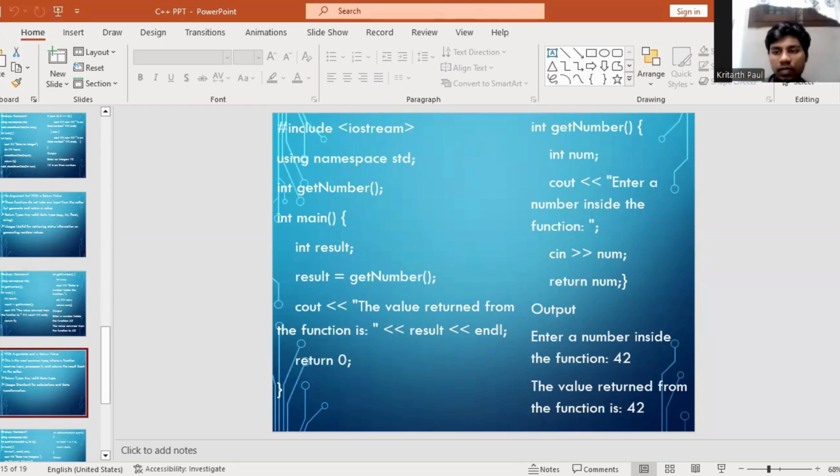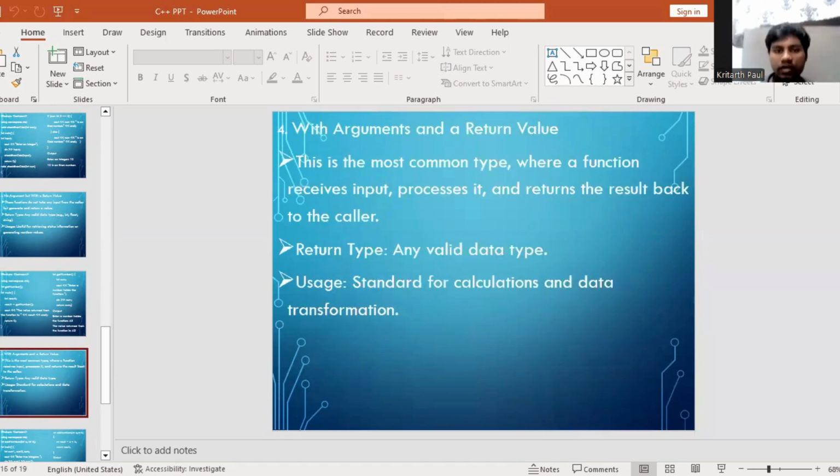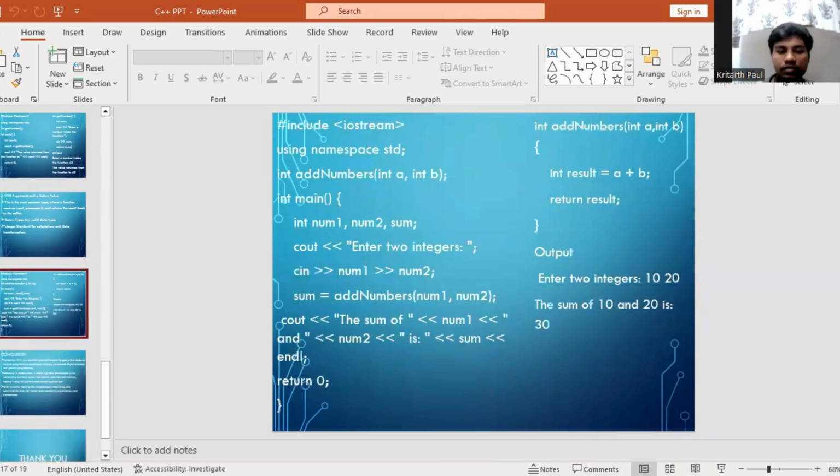With arguments and a return value. This is the most common type, where a function receives input, processes it, and returns the result back to the caller. Return type: any valid data type. Usage is standard for calculations and data transformation.